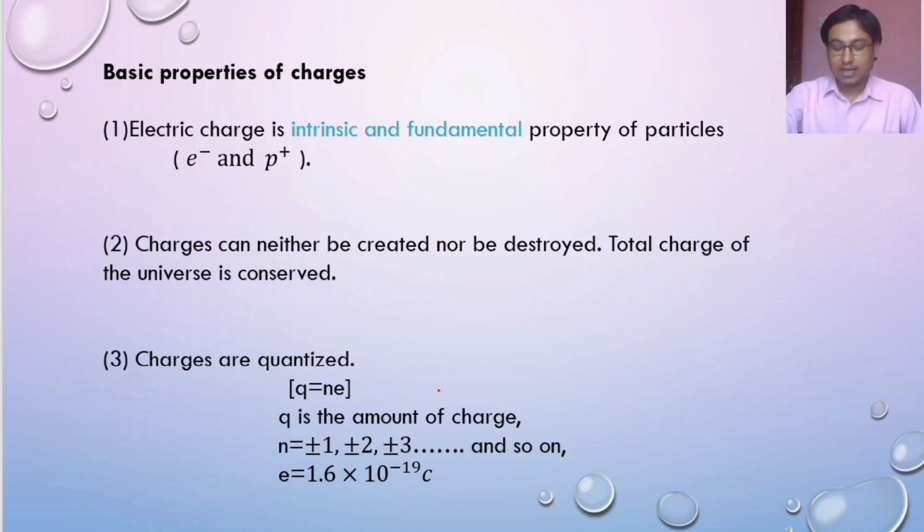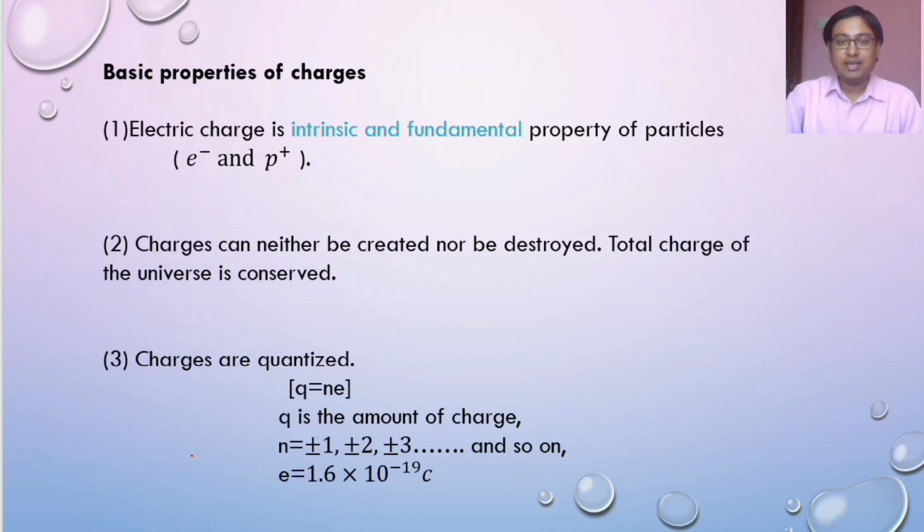Then charges are quantized. When we say quantization of charges, what does that mean? Quantization of charge implies that charges can assume only certain discrete values. The charge Q on any object is equal to an integral multiple of the fundamental unit of charge e, that is, Q equals n e.